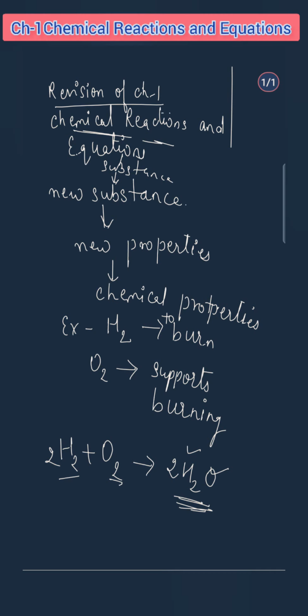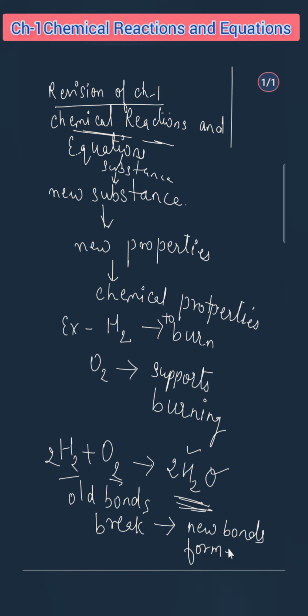Just as our personality is very much influenced by our company or friends, that is, by whom we are attached to, similarly the change in chemical properties is influenced by the change in their chemical environment, that is the bonding. So we can say that a chemical reaction may be defined as the process in which old bonds break and new bonds form. Old bonds break, new bonds form.